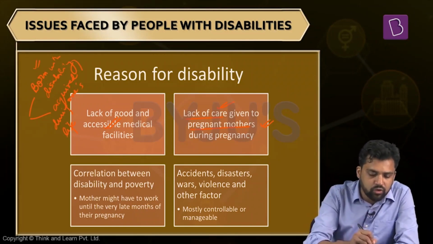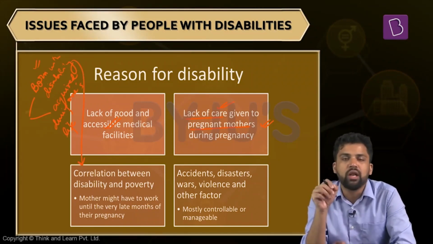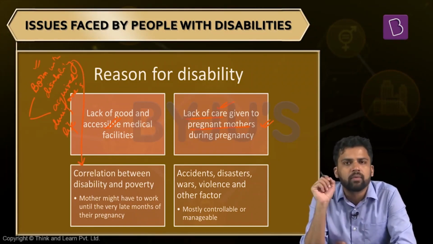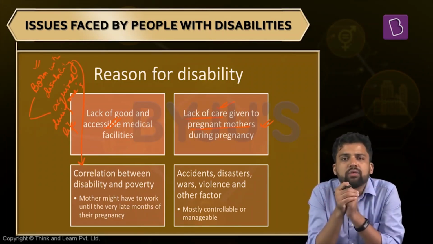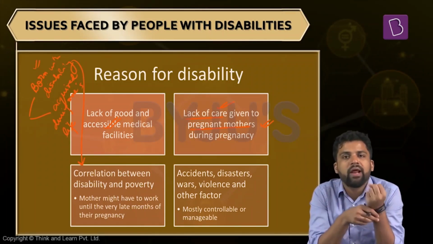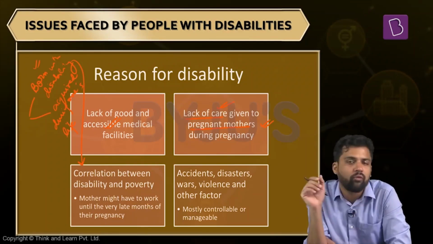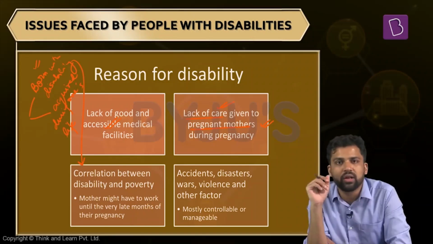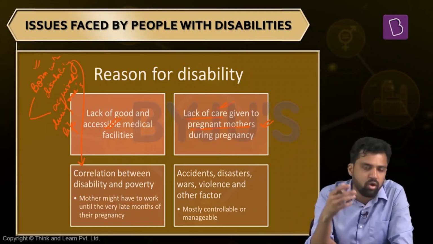What can be some other reason why an individual is born with disability? It has been observed that there is a very strong correlation between poverty and disability. So the question you can have in your mind is how poverty and disability are linked together. What is the reason? Sometimes because of poverty, what might happen is the female is forced to work even during the later stages of her pregnancy. In the last stage she is also working. If she is working in the last months of pregnancy, there can be an impact on the child. And again, the child is born with some sort of impairment.